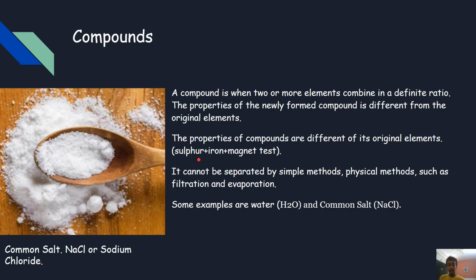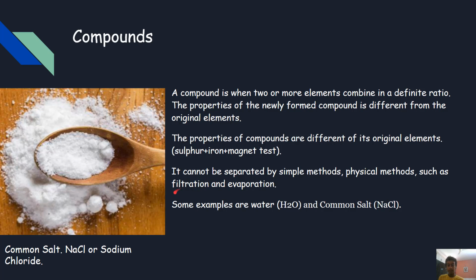You will see that the small particles of iron are attracted to the magnet. Now do the same by heating the substance. It will form a black liquid substance; let it cool down. Once it is cooled down, it will be known as iron sulfide. Try to bring a magnet near it, and nothing will be attracted to the magnet. It cannot be separated by simple physical methods such as filtration and evaporation.